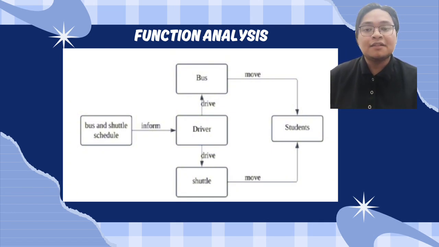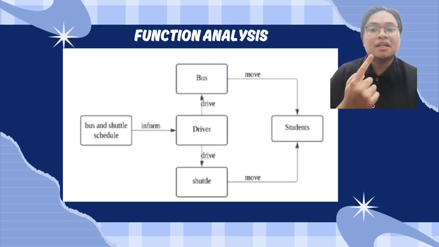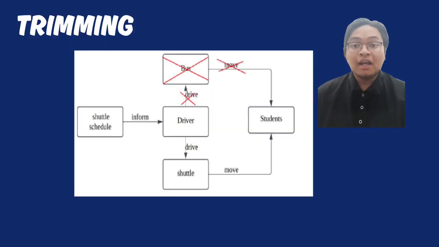Then we need to analyze the function between these components. For example, the shuttle bus transport student, the driver operate the shuttle, the schedule control shuttle timing, and the route guide the shuttle to destination. After function analysis, we apply trimming to improve system efficiency. Trimming in TRIZ means removing or replacing components that do not add enough value while still keeping the system functioning.